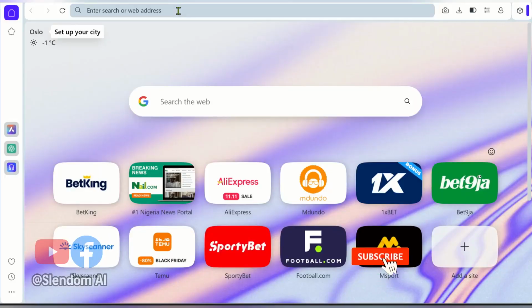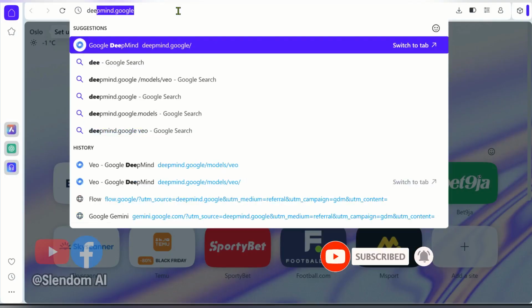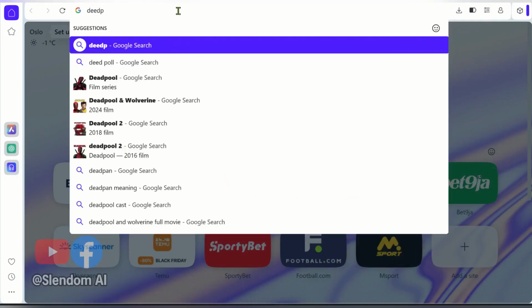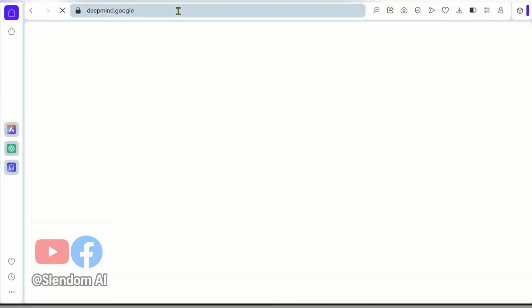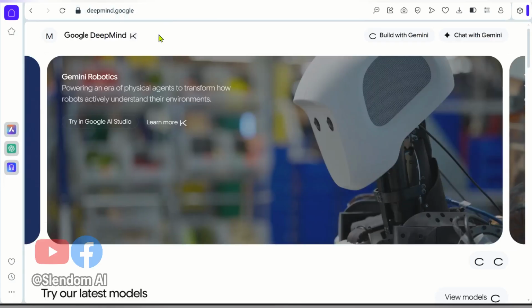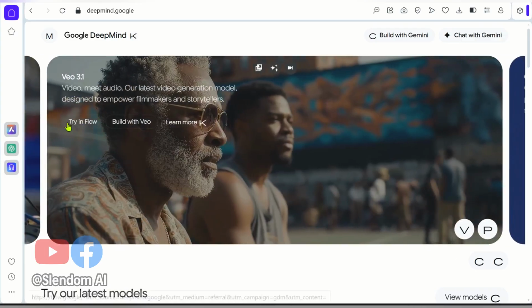The first thing we do is to open our browser, and on our browser we type deepmind.google, and then we enter, and then it opens this for us. Or if it doesn't, you just look for the one that says deepmind.google and open it this way, and then we look for try in flow.